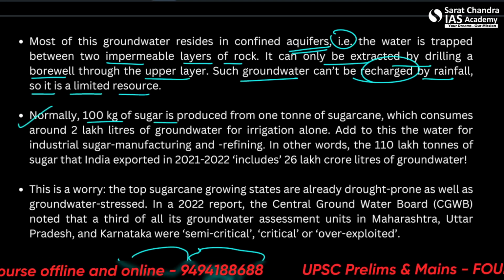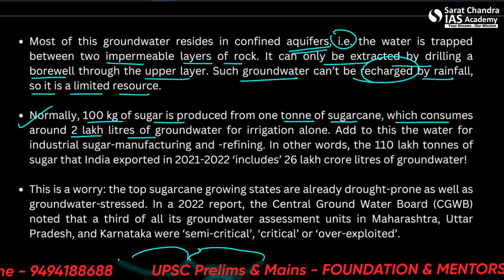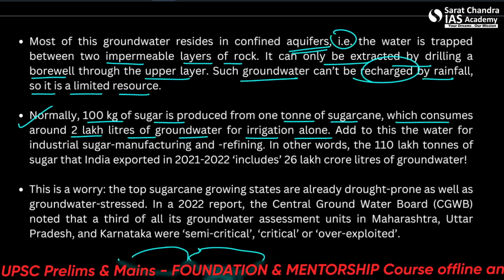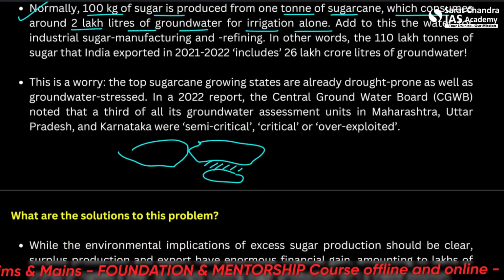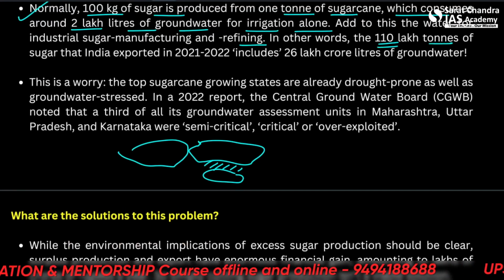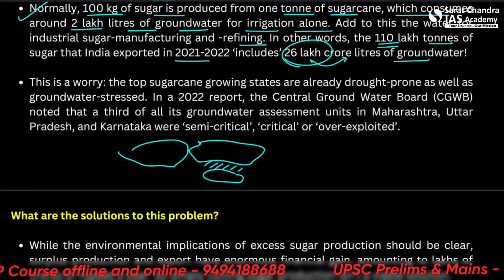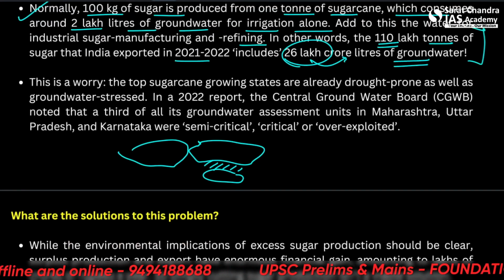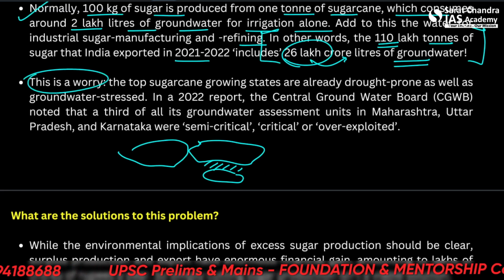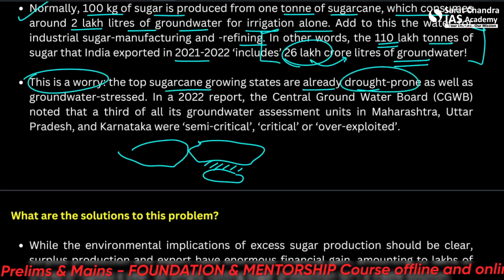Normally, 100 kg of sugar is produced from 1 ton of sugarcane, which consumes around 2 lakh liters of groundwater for irrigation alone. Add to this the water for industrial sugar manufacturing and refining. In other words, the 110 lakh tons of sugar that India exported include 26 lakh crore liters of groundwater. Now think about this figure and see how dreadful it is. This is a worry. The top sugarcane growing states are already drought prone, as well as groundwater stressed.